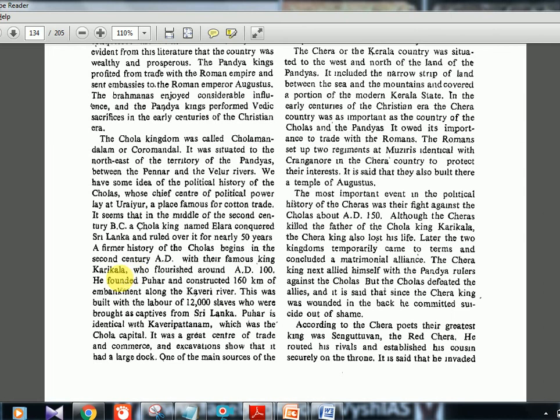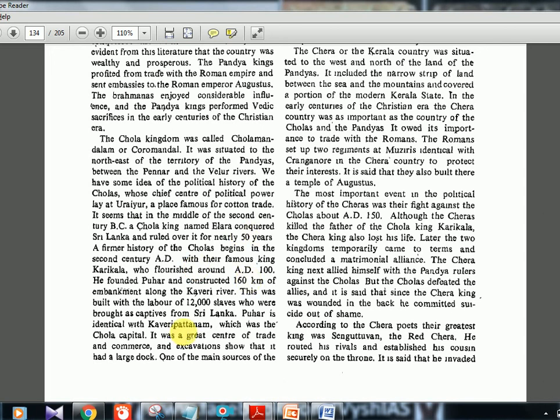One more ruler is there, Karikala. Okay, very famous king. He founded the Puhar. Okay, Puhar is the same as Kaveri Pattanam. Okay, here we will see it identical with Kaveri Pattanam. Puhar, Kaveri Pattanam, Urayur. Then Elara is the king, Karikala is the king. Such important keywords alone, if you remember, that is more than enough. Okay, in my MCQs anyway, such things will be covered, so try to get it.